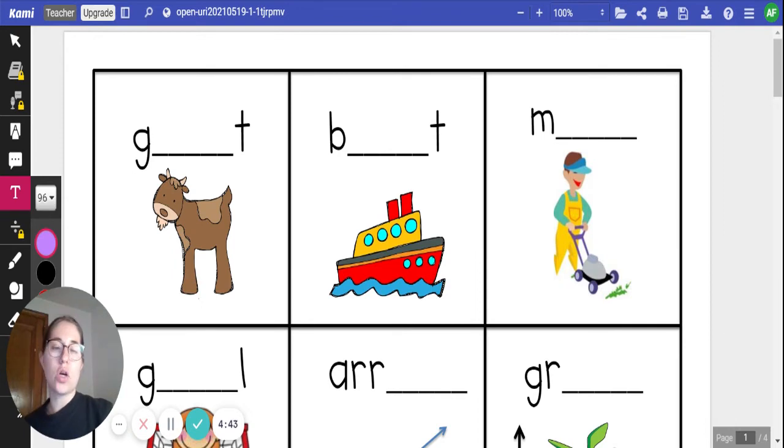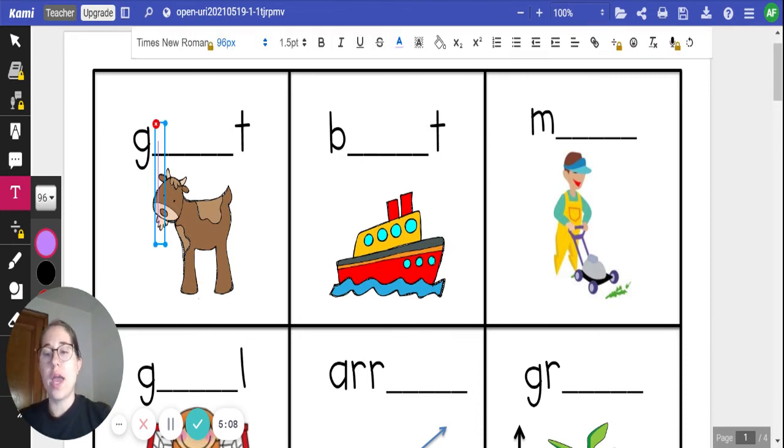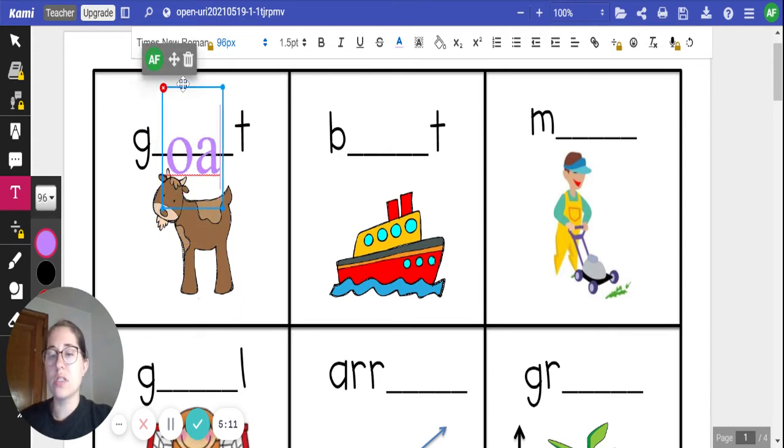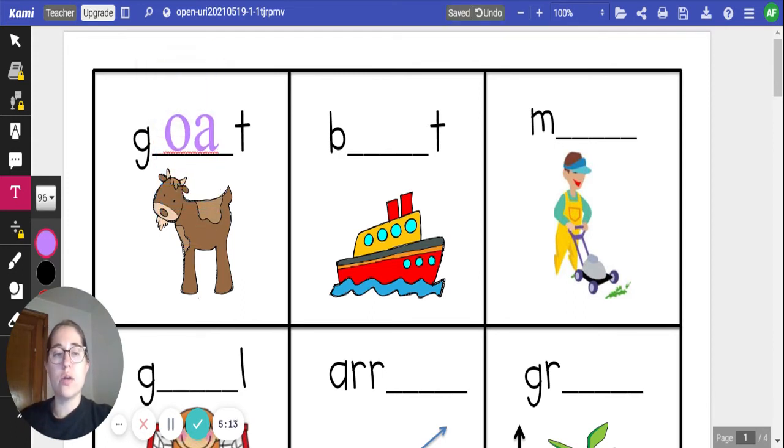All right, we're going to practice some of our long O words by identifying some of these pictures and spelling them out. So we're going to look at the picture first and then fill in the blanks with our long O sound. First, we have a picture of a goat. I know that's spelled G-O-A-T. The O and the A give us our long O sound. Go ahead and write the word goat. G-O-A-T. Goat.